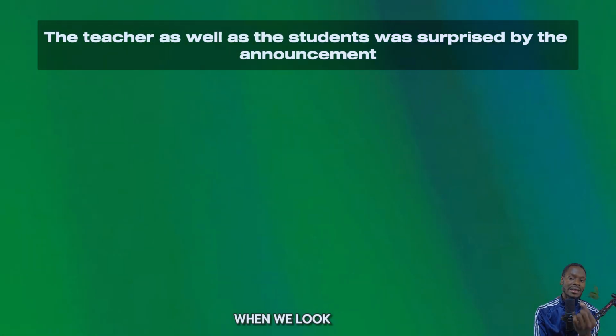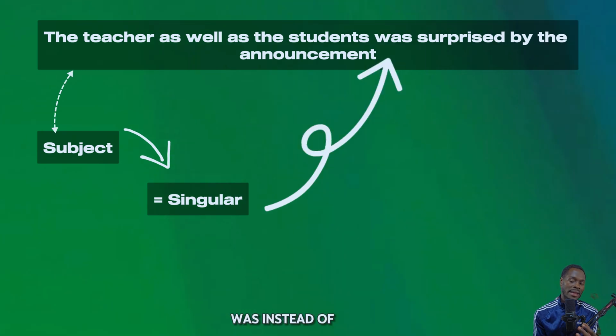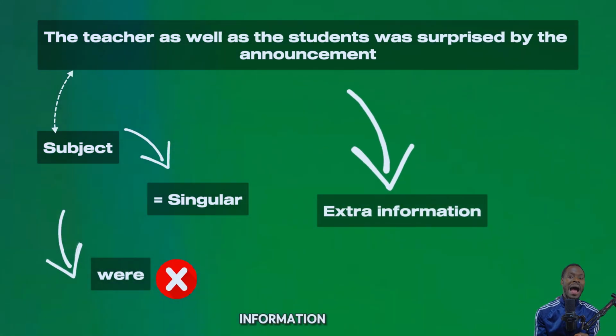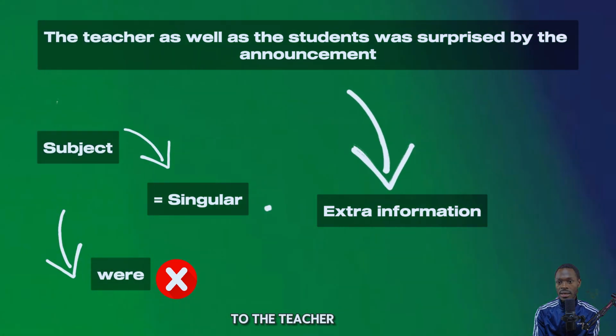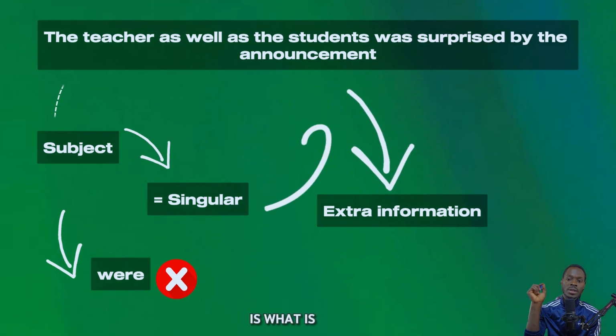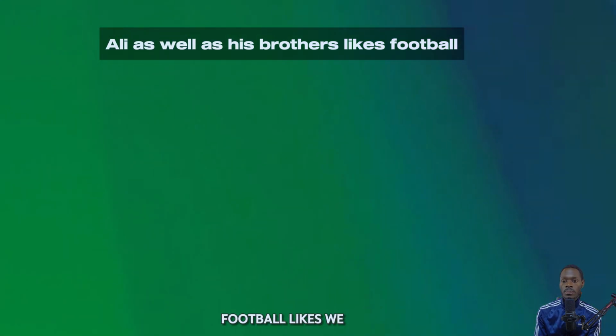When we look at this sentence here, the subject is the teacher, which is singular. So we use was instead of were. The students here are just extra information added to what? To the teacher to make the sentence clear. I can also say the subject is one person. We have another example here, which is: Ali as well as his brothers likes football.